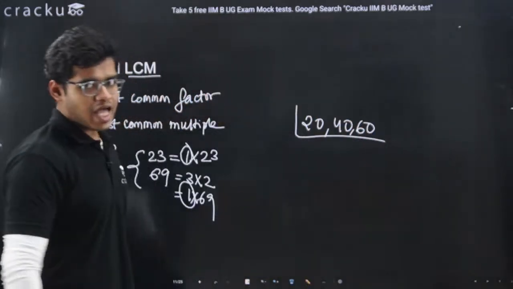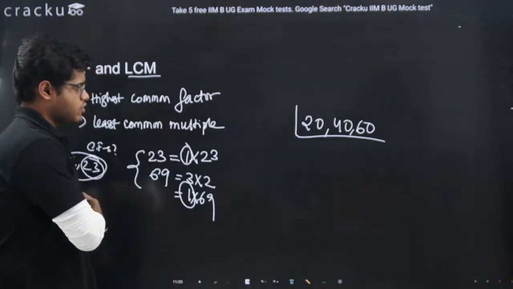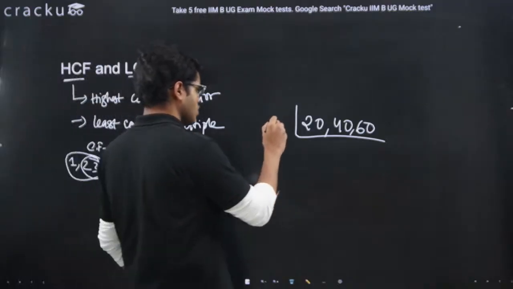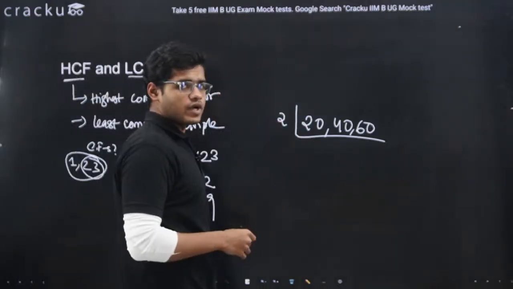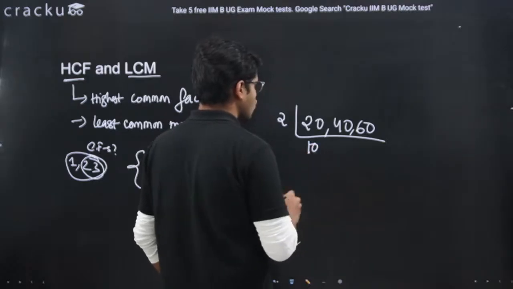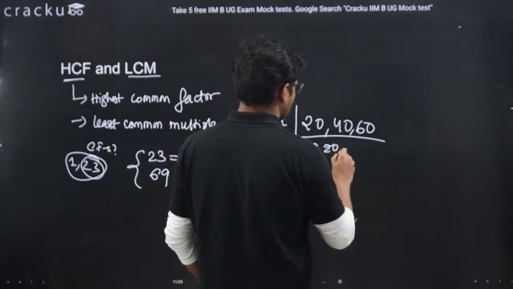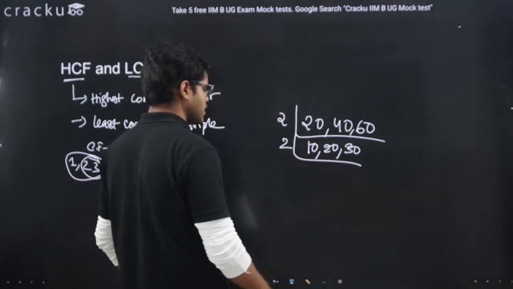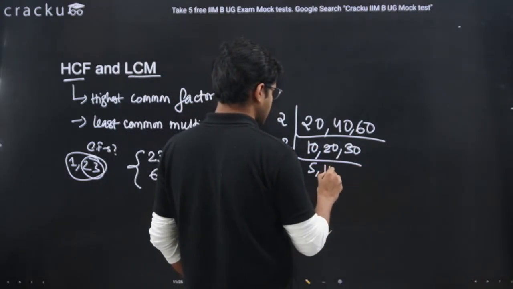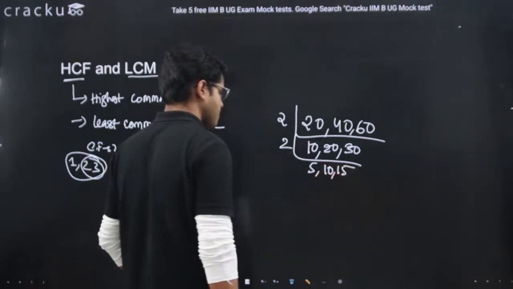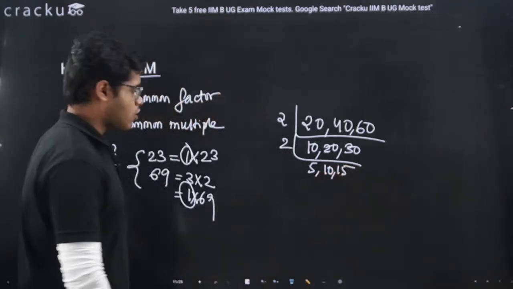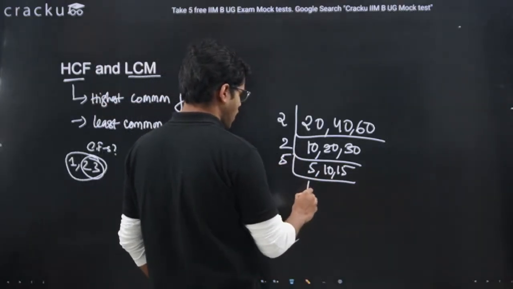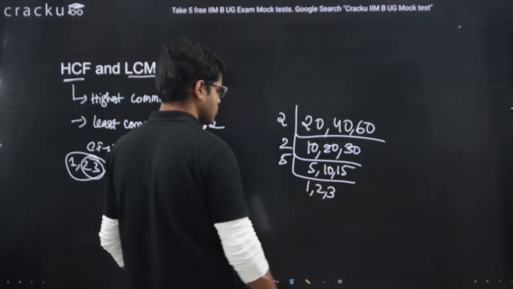We will go with the simultaneous prime factorization. What is the prime number that divides all three of them? 2. When 2 divides 20, the quotient is 10. 2 divides 40, quotient is 20. 2 divides 60, quotient is 30. Again we divide by 2, so it is 5, 10, 15. What is the common number which divides all of them? It is 5. We'll have 1, 2, 3.